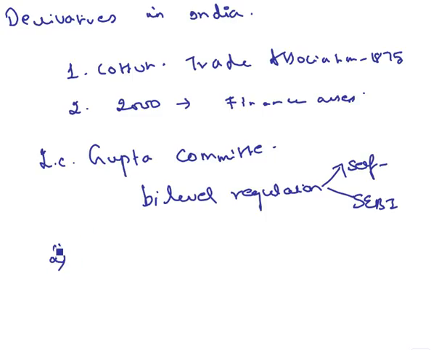The second committee to work on this was the J.R. Verma committee, in the year 1998. He worked out the various operational details such as margining and risk management for these instruments.